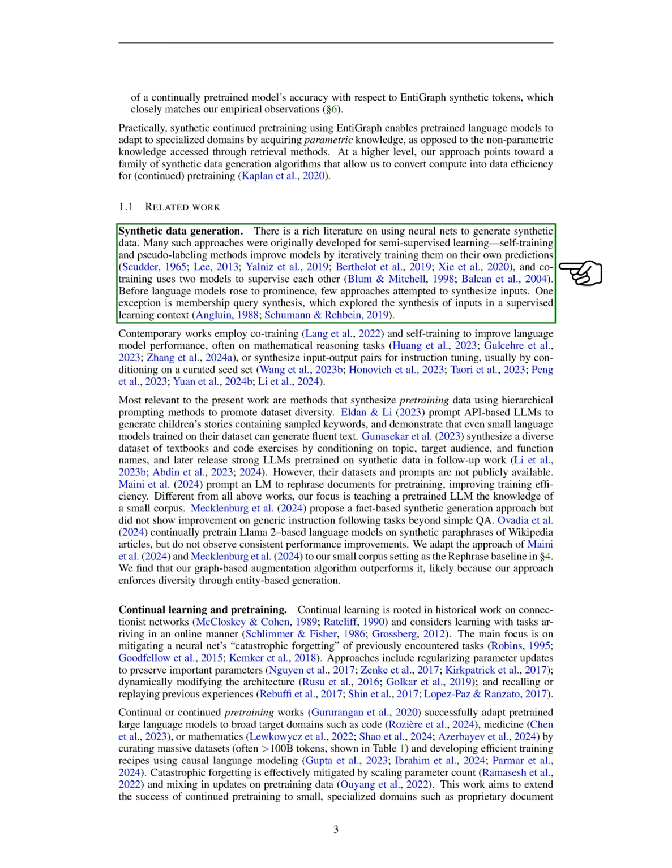Before the rise of language models, few methods focused on generating inputs, with one notable exception being membership query synthesis in supervised learning.